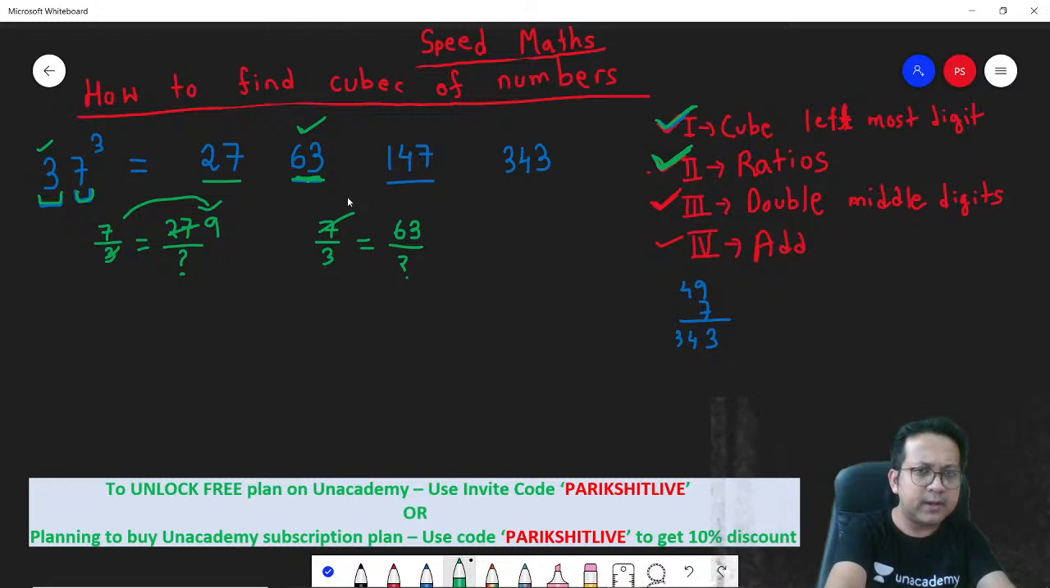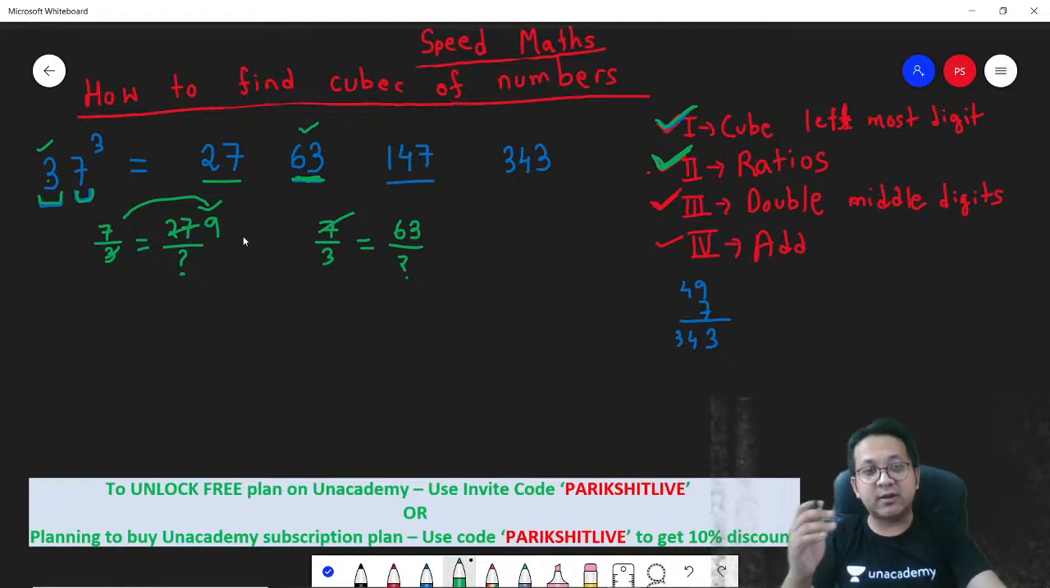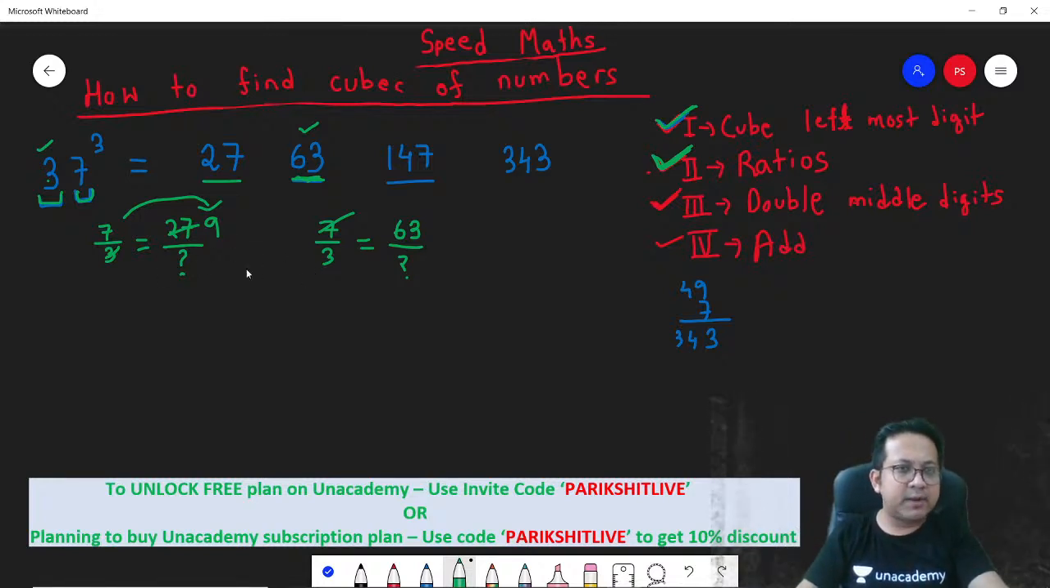Correct? Fine. Okay. So again, you will have the same logic. So 63, 3 and 7, right? So 7 is to 3 is the original ratio. So what will the next number be? That's what you've got to determine.